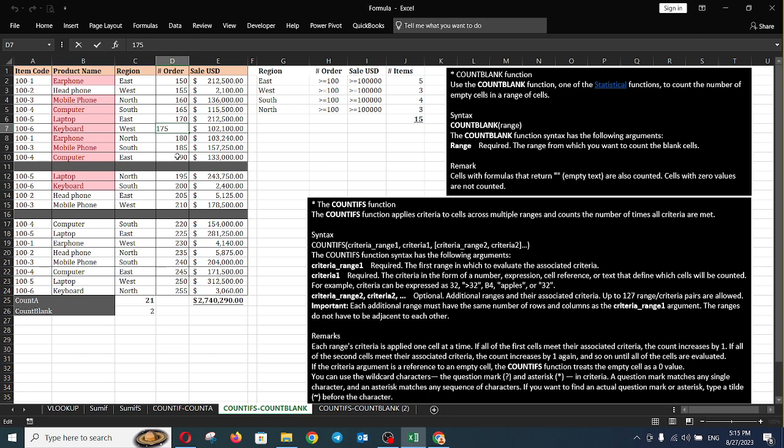For example, even if the amount meets the requirements, but the order quantity is lower than the requirement, it will not count it. For example, this one also, only tens, it will not count it even though the amount meets the requirements.